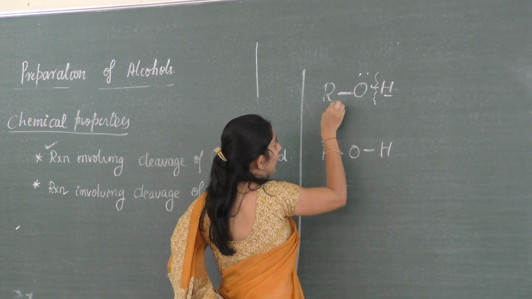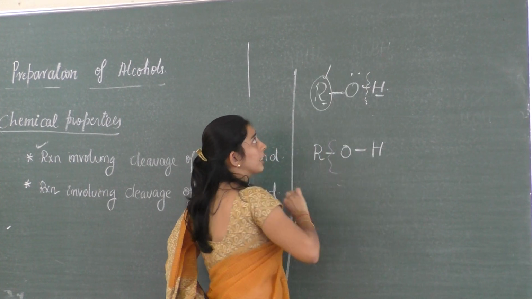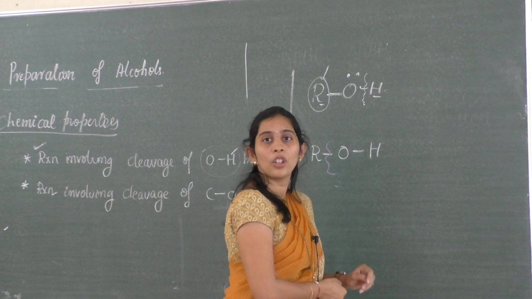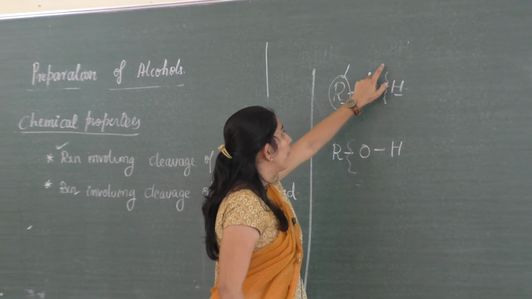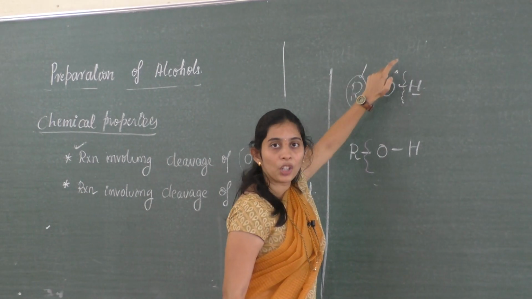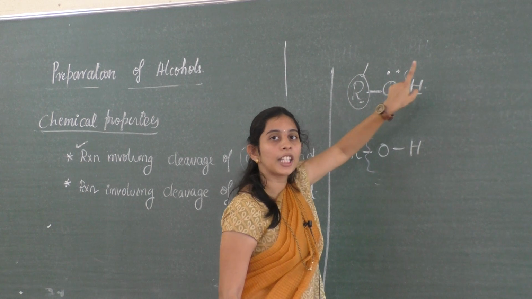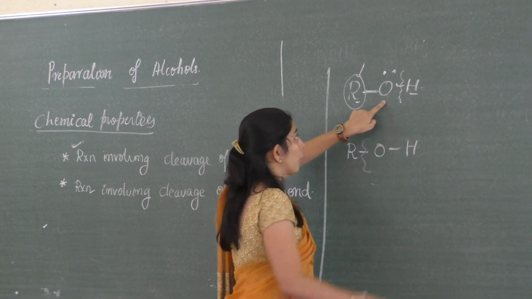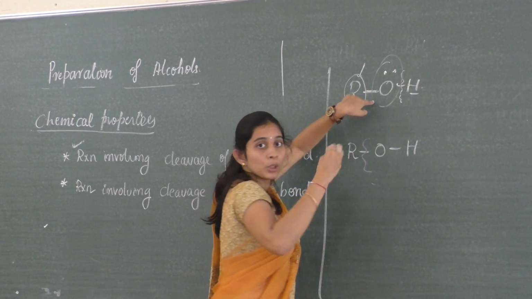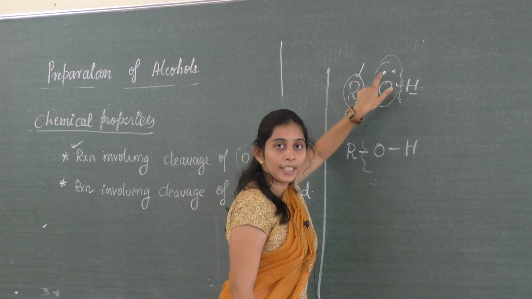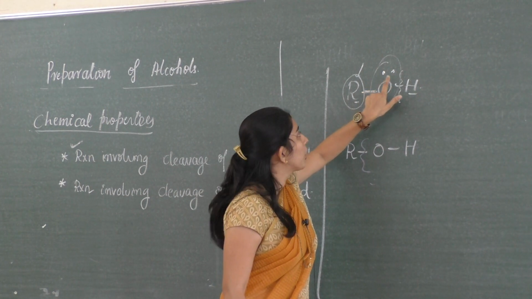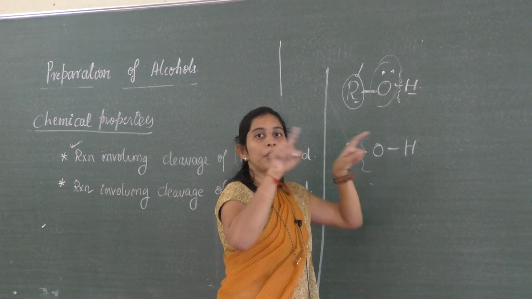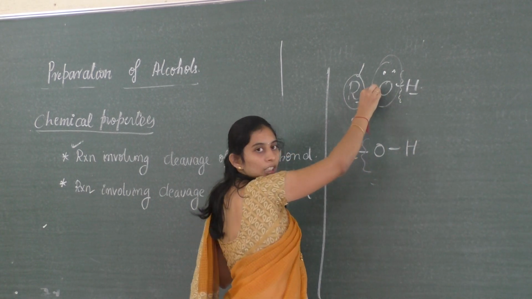Here the hydrogen and the alkyl group, where alkyl is an electron releasing group, are attached to oxygen, which is more electronegative. Because of the electronegativity of oxygen, it abstracts the shared pair of electrons of hydrogen towards itself. So the electron density becomes more at oxygen.